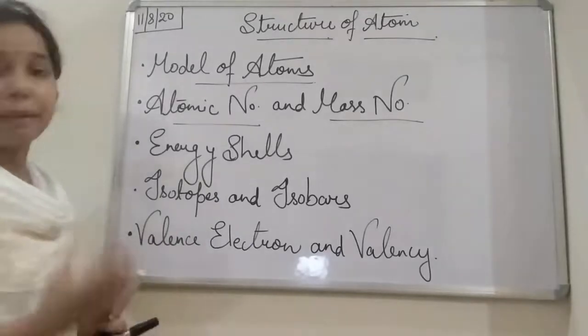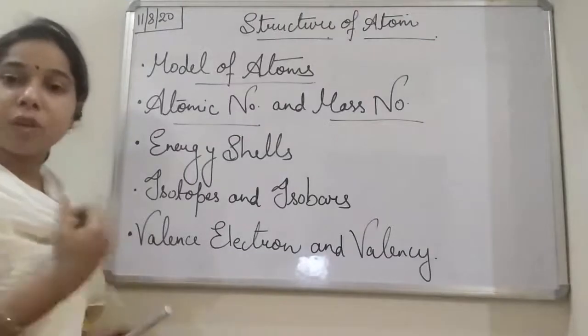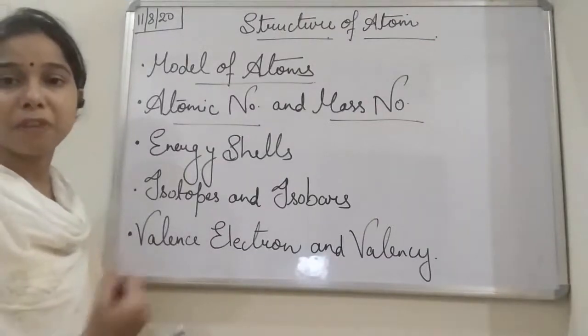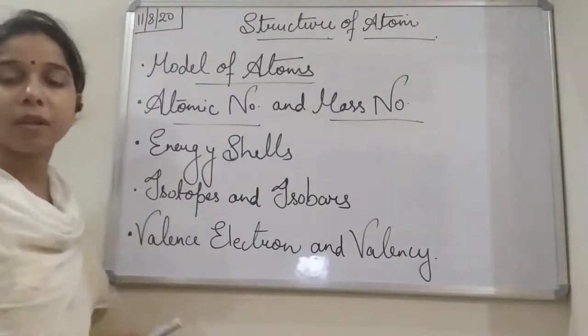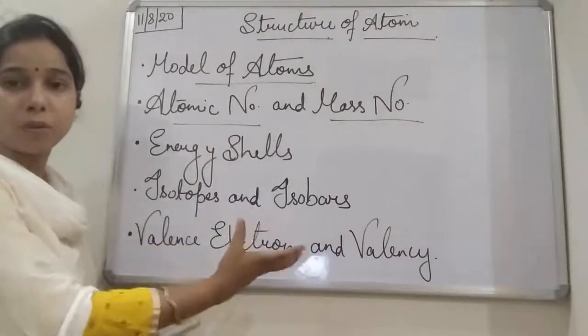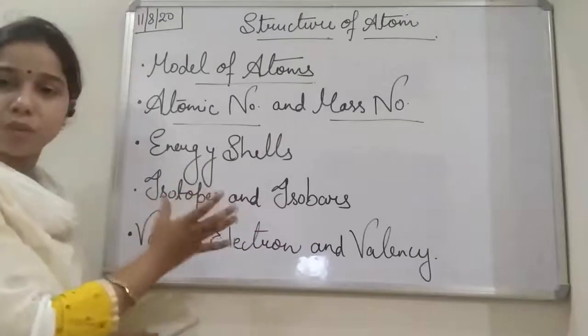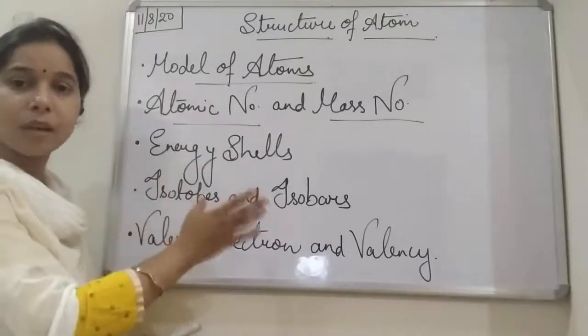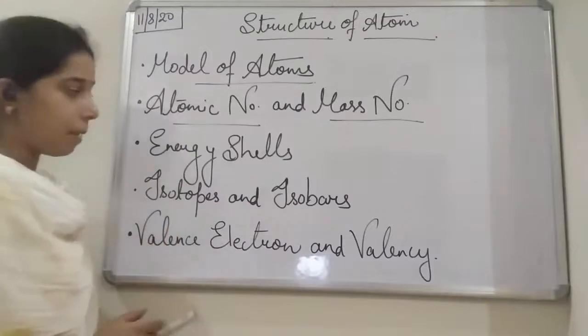So how can we determine, with the help of the atomic number, the number of electrons or number of protons in that particular atom? And what is the atomic mass also. So we will understand these two terms, atomic number as well as atomic mass.